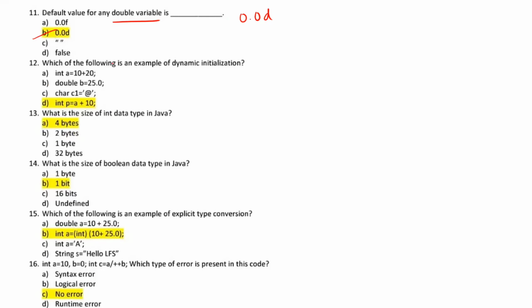Which of the following is an example of dynamic initialization? What is dynamic initialization? You people should know that. Dynamic initialization is initializing a variable at runtime. So here we are doing dynamic initialization in option D.